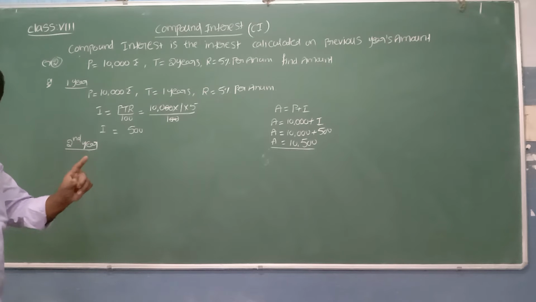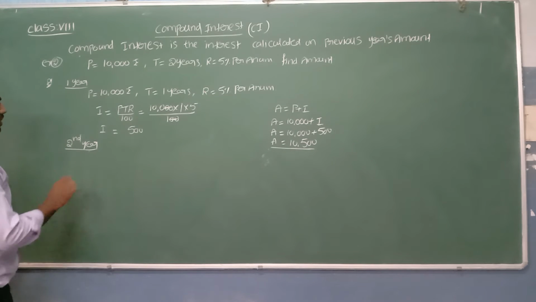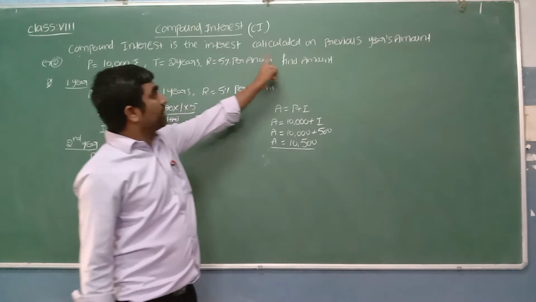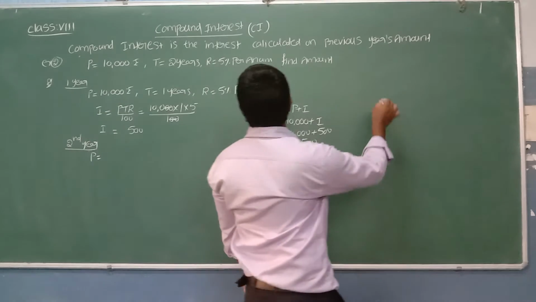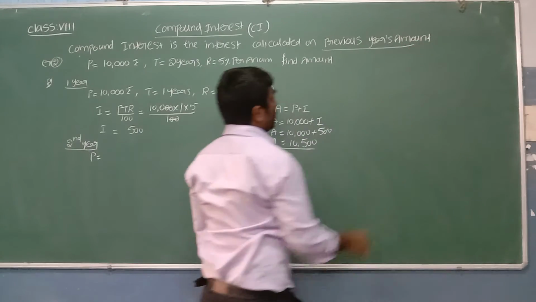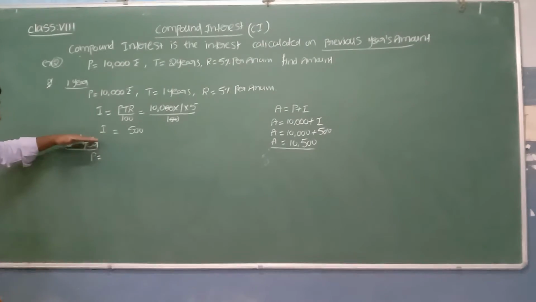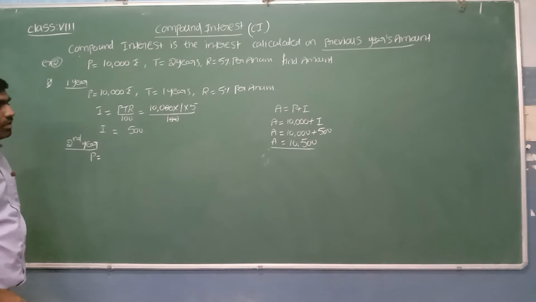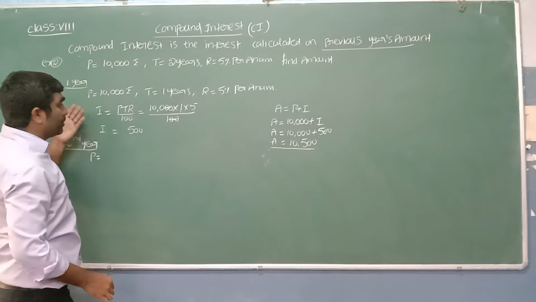Third year, only third year like that. Second year means 1 year only. So what is the principal amount? Interest is calculated on previous year amount. On previous year amount means when you are going to calculate the interest for second year, you should take the previous year amount.